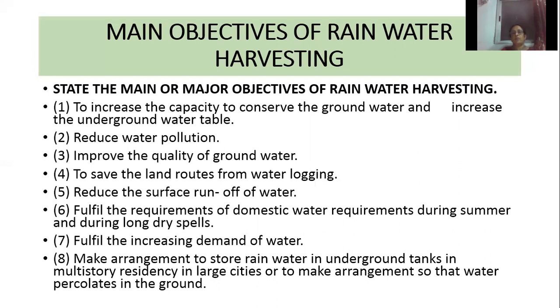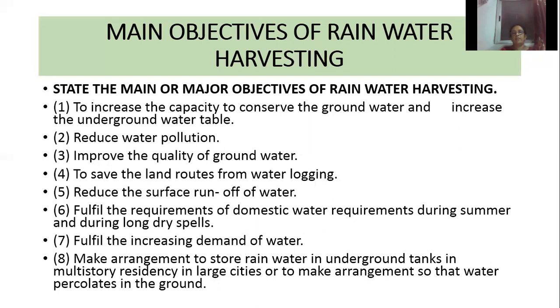Sixth one, fulfill the requirements of domestic water requirements during summer and during long dry spells. So we can use that rainwater we have collected in the wells, ponds, etc., during the summer season and during the dry seasons, and that we can utilize for household purposes. Seventh one, fulfill the increasing demand of water. According to the increase in population, there is a great demand of water. So we can fulfill the needs of increasing demand of water by collecting water in those wells, ponds, etc.